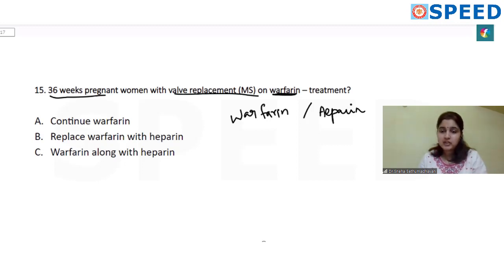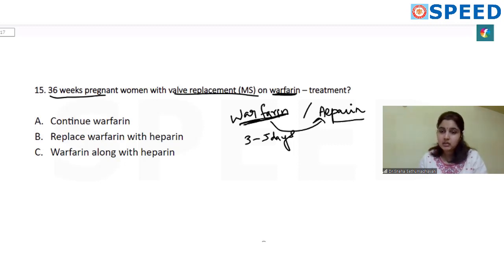The second trimester they will be put on warfarin again because warfarin is a stronger anticoagulant and the chances of having thromboembolism is actually less with warfarin compared to heparin. In the third trimester, when the patient is on warfarin, you need to switch it back to heparin. The reason being warfarin has a longer duration of action of around 3 to 5 days. So suppose this patient goes into labor the next day and you stop warfarin, the anticoagulant effect will be there for the next 3 to 5 days and the patient might bleed.